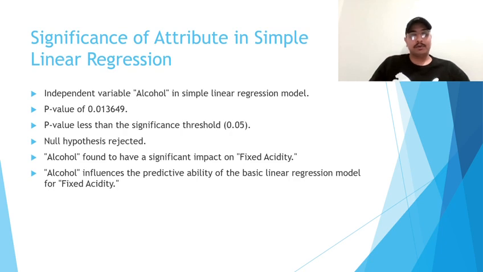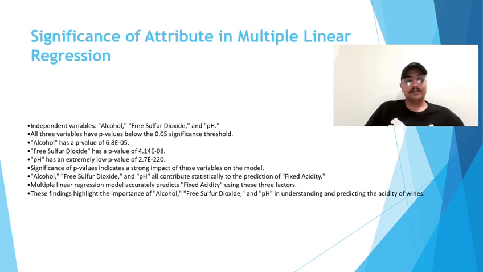Now I'm moving to the next slide. The fact that all three independent variables exhibited p-values below the significance threshold highlights their strong influence on the model's ability to predict fixed acidity. Each variable's p-value represents the probability of obtaining results as extreme as the observed ones if the null hypothesis, no relationship between the independent variable and the dependent variable, were true. With such low p-values, it is highly unlikely that the observed associations of alcohol, free sulfur dioxide, pH and fixed acidity are due to random chance.